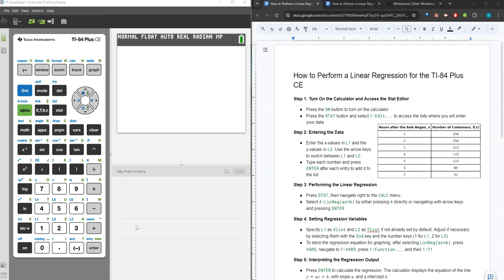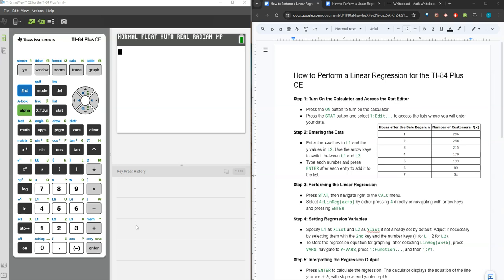We meticulously walked through each step on both platforms and applied these techniques to realistic datasets. Our discussion highlighted how calculators can serve as significant aids in teaching and understanding statistical concepts, allowing students to visualize and analyze data effectively. I hope this session helps you feel more confident in integrating technology into your math lessons to enhance student learning.